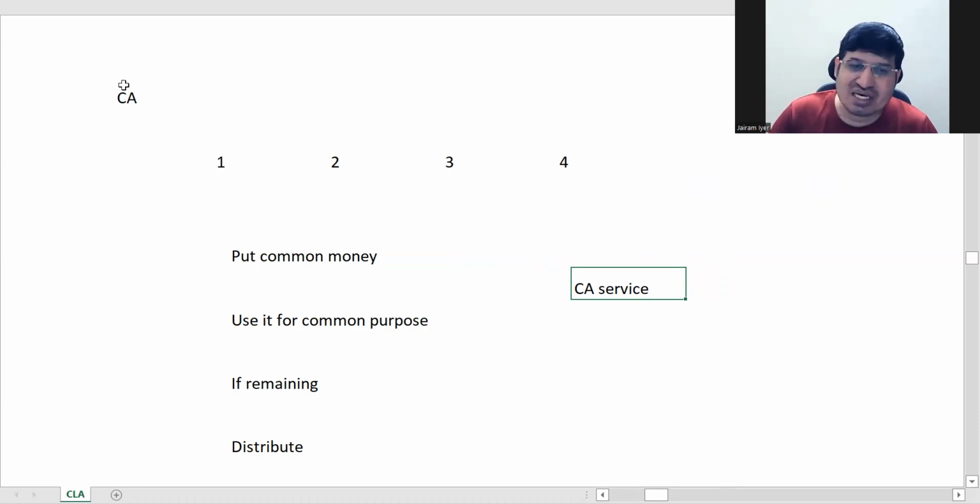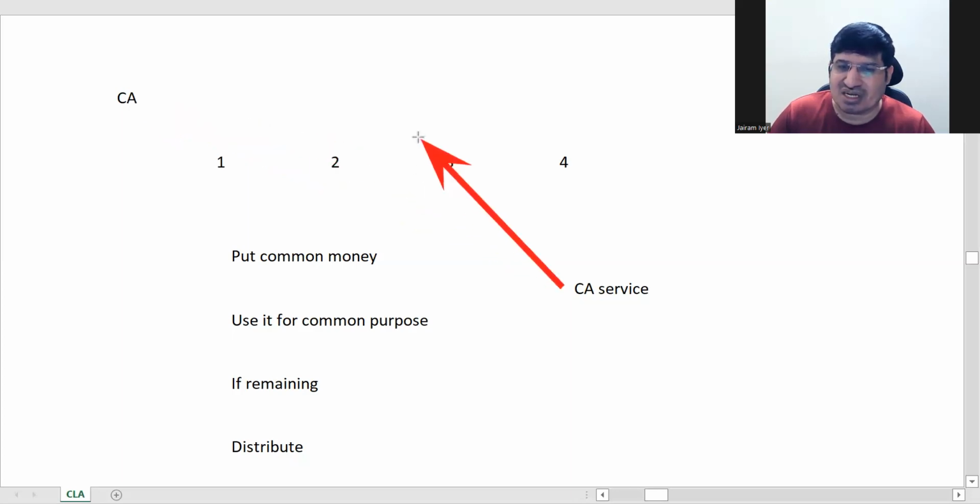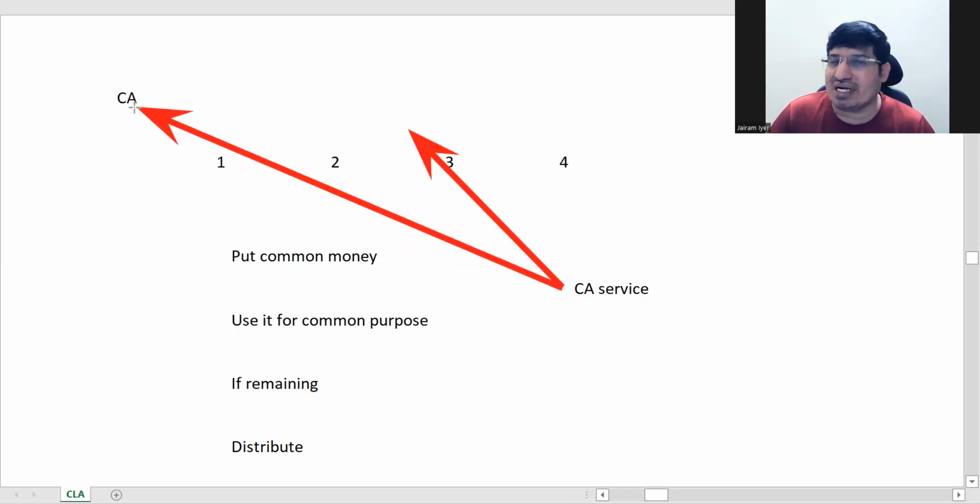So if it is a CA group, people of CA are there, and they have formed a club for relaxation. But there is some person who is now taking a service from the CA, which otherwise he would have been taxed for, and whatever money is there, he is paying it to the association only. The club only is paying. But otherwise, had he gone to the CA's office, he would have been taxed for it.